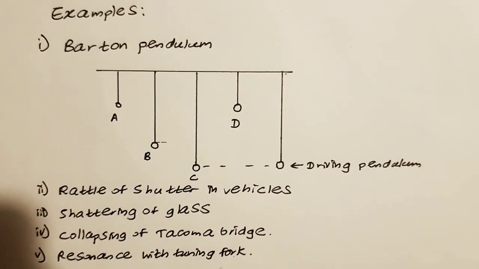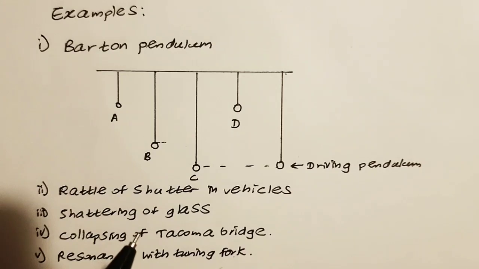Some other resonance phenomena are the rattling of the shutters in a vehicle. When the forced frequency of the engine of the vehicle is equal to the natural frequency of the loose parts in the windows or the shutters, they start to rattle. So this will have a maximum amplitude in a resonance situation.